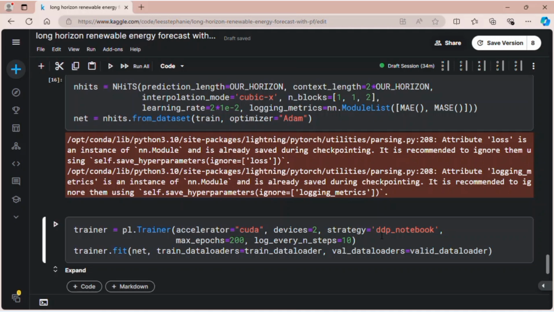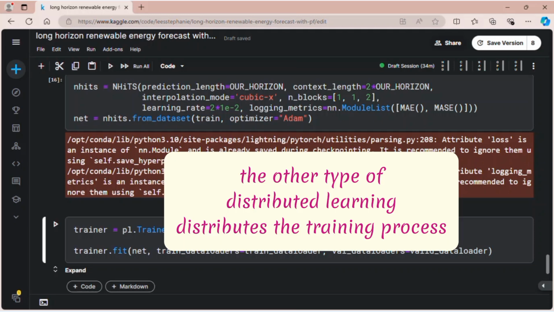So, in distributed learning, there are several types, depending on what you want to distribute. The easiest one, I guess, is distributed data. So the data is distributed across GPUs, and each GPU deals with a different batch of data. That's the idea of DDP.